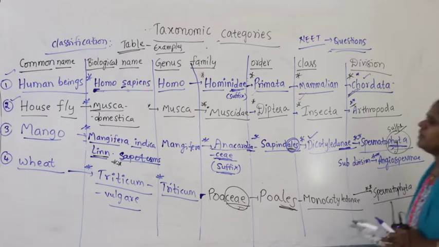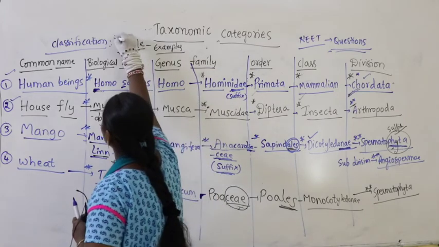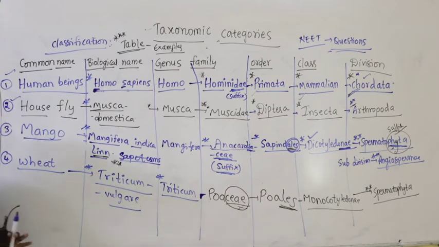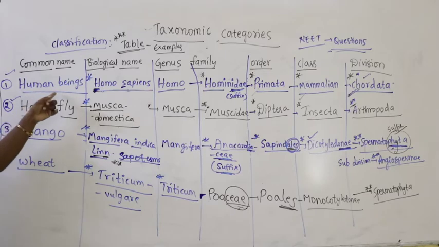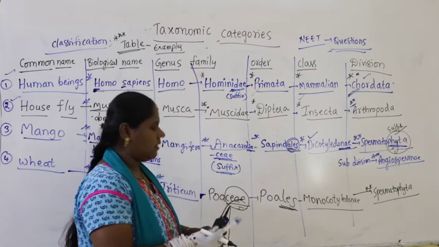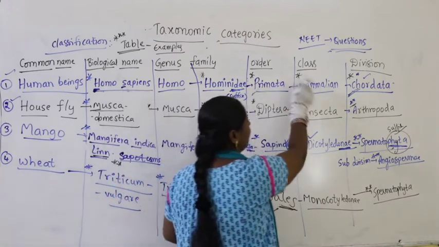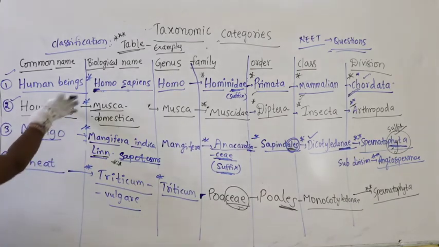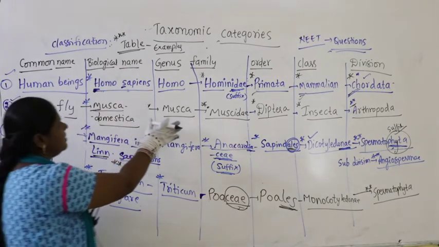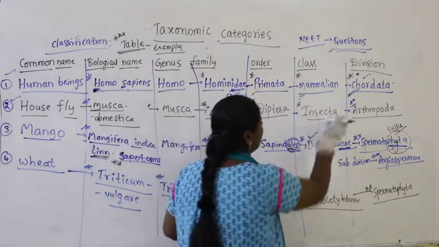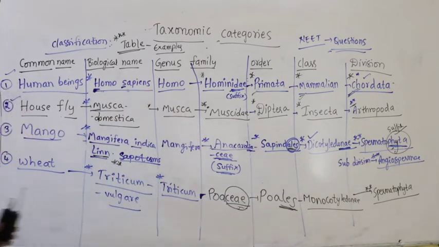So the table is very important. We have previous NEET questions from the table, and taxonomic hierarchy is also very important. Now once again let me tell you the table. Common name human beings, biological name Homo sapiens, Homo is the genus, family is Hominidae, Primates is the order, Mammalia is the class, and Chordata is the division. Then housefly: Musca domestica is the scientific name, Musca is the genus, Muscidae is the family, Diptera is the order, Insecta is the class, and Arthropoda is the division.